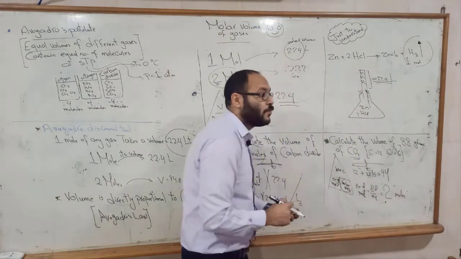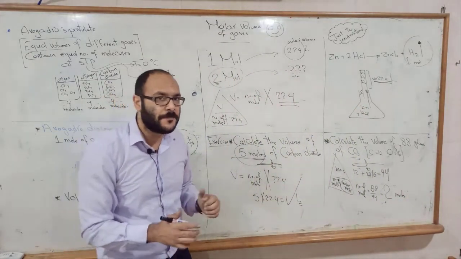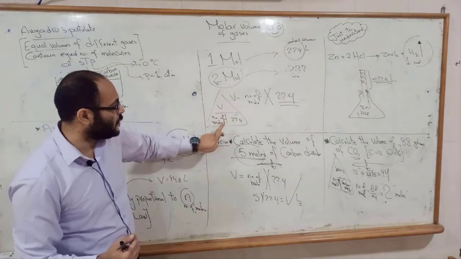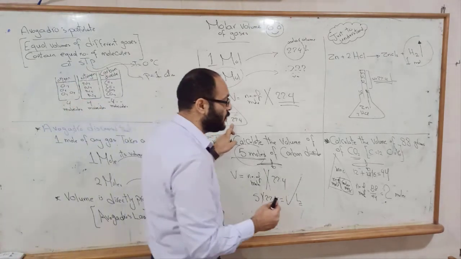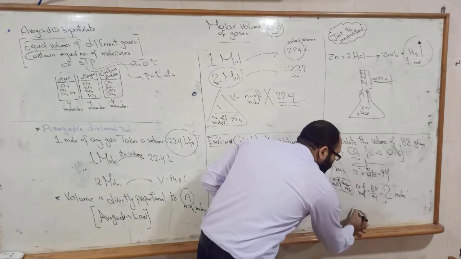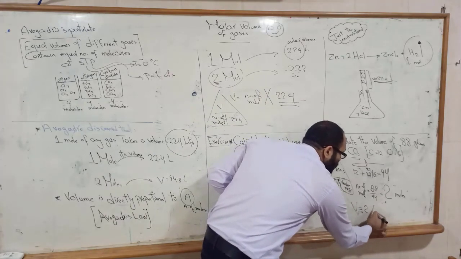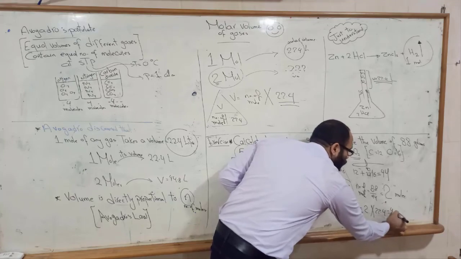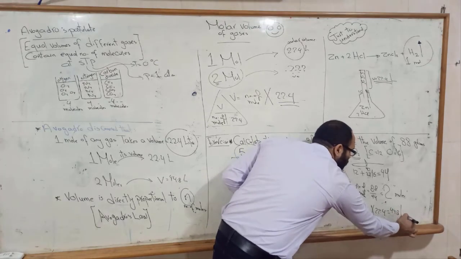Now when you get the number of moles, it's easy to answer the problem. Volume equals number of moles times 22.4. So the volume equals 2 times 22.4. The answer will be 44.8 liters.